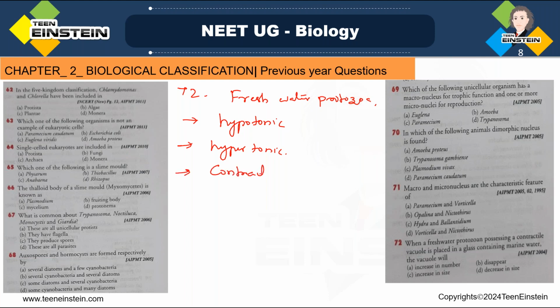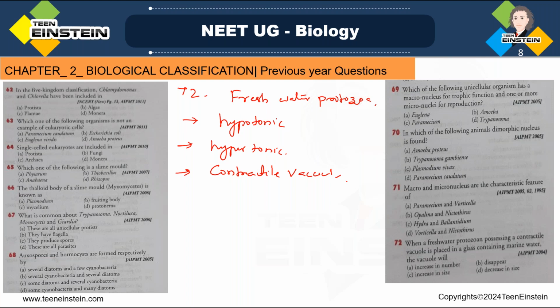Contractile vacuole will disappear because the process of endosmosis does not occur, right? Endosmosis will not happen there because water does not come in the protoplasm. Water will not come to the protoplasm. So their contractile vacuoles don't have any function. So that will disappear. Okay.